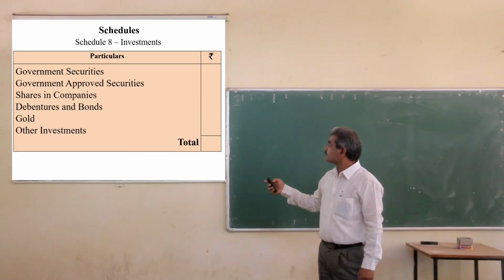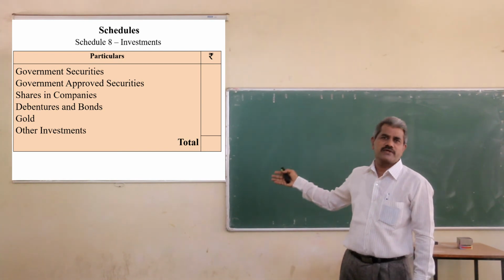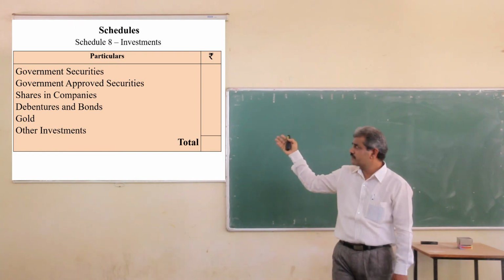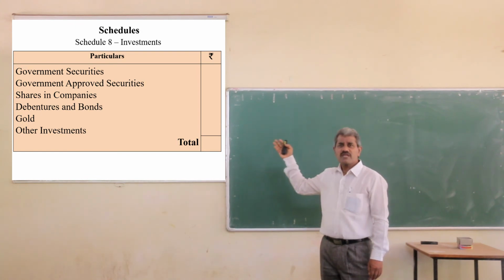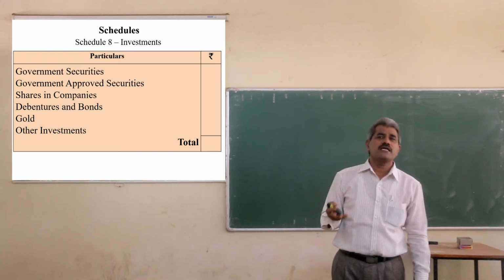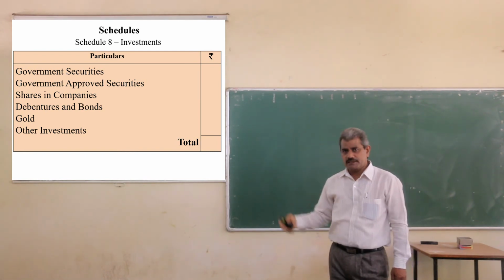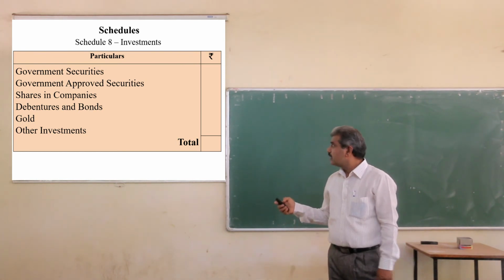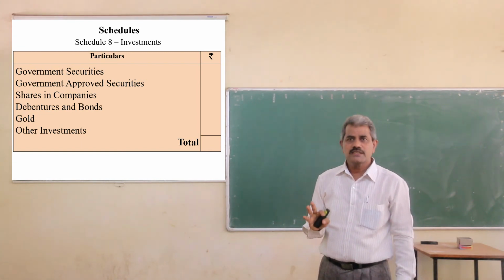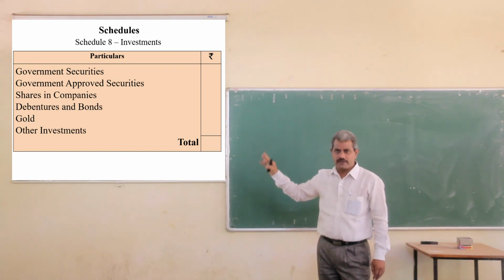Then next is investments. You know the investments. You just have to list up all the investments, that is government securities, government approved securities, shares of companies, debentures of companies, bonds, gold, or any other investment. Make the total, and carry the total to the balance sheet. Very simple. Here you can interchange the sequence. It is not compulsory; you can take these items in any order.